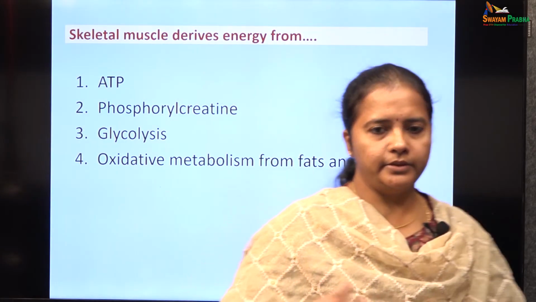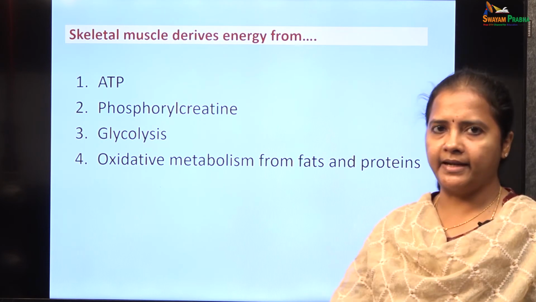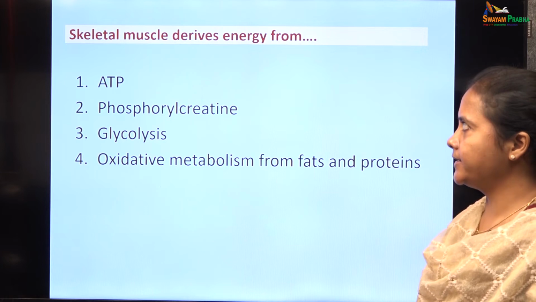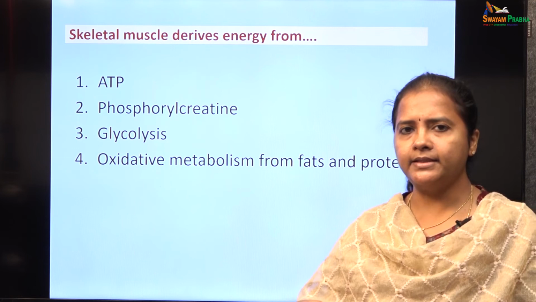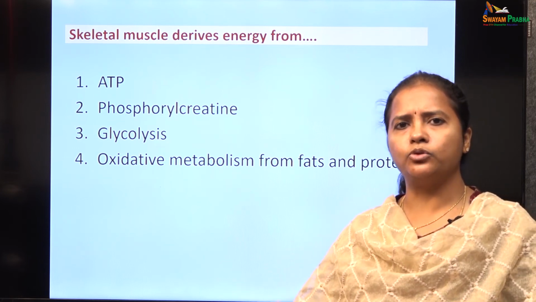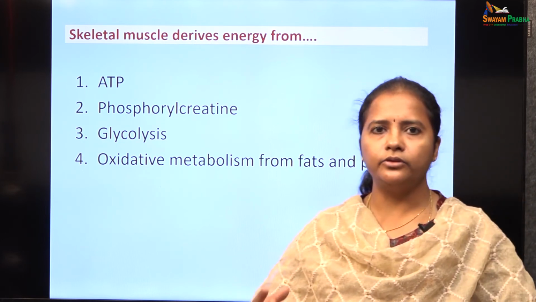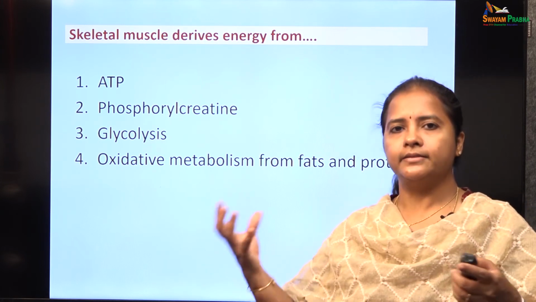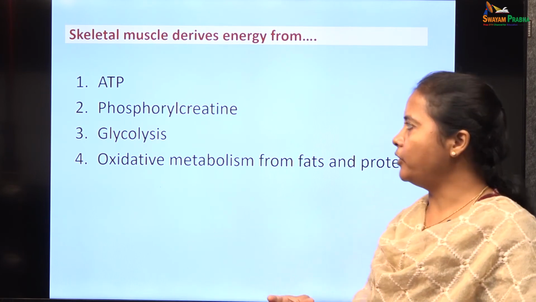ATP is mainly the source of energy which is required for contraction of the skeletal muscle. ATP is required both during contraction as well as relaxation of the skeletal muscle. The ATP which is already available in the skeletal muscle is enough only if the contraction has to last about 2 to 3 milliseconds. Beyond that, the available existing ATP stores are not enough. So, if the muscle contraction has to continue, there needs to be a supply of fresh ATP and fresh phosphate groups for the muscle contraction to proceed.